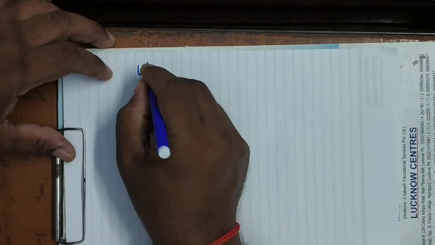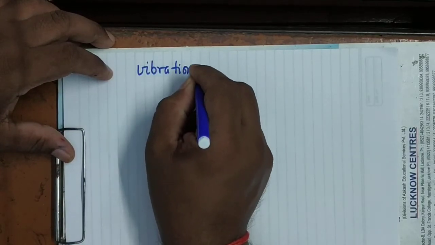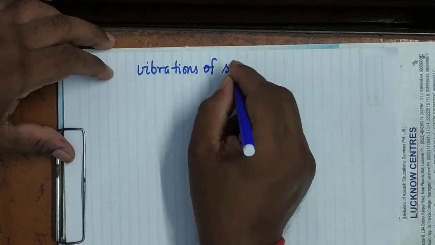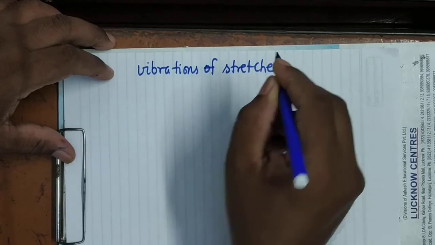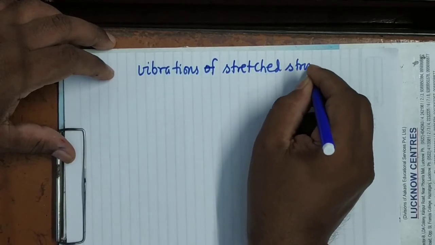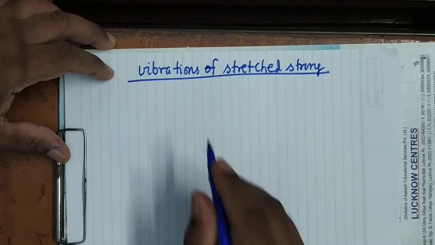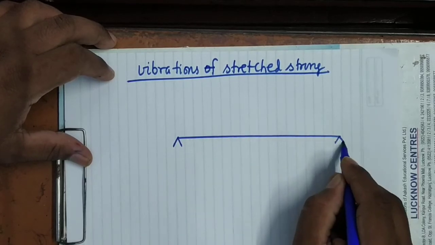So if you see vibrations of a stretched string, now see here, suppose this is a stretched string of a sitar.